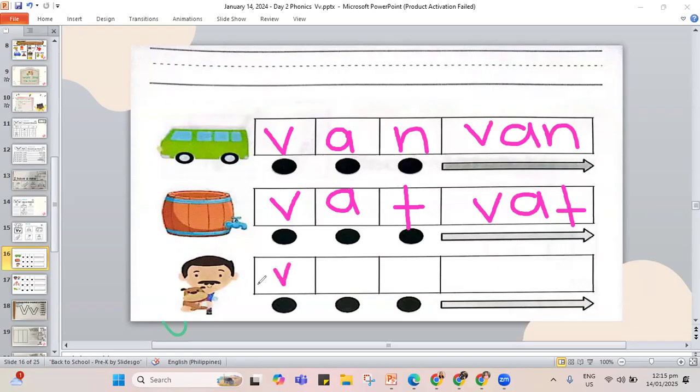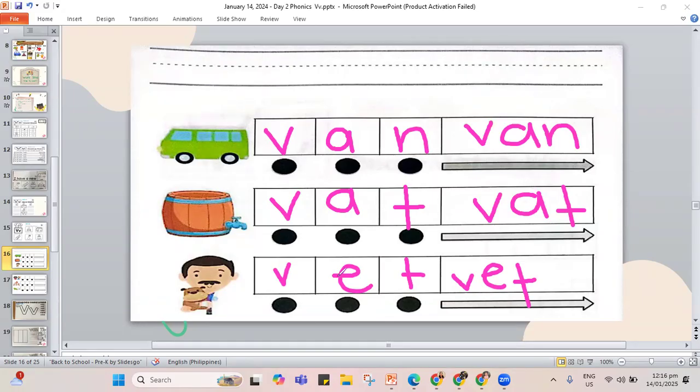Next one, let's do the word vet. V, E, and the letter T, vet. Again, the next one, V, E, and letter T. This one is your T, a line down and a line across.